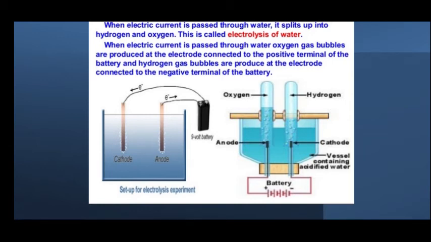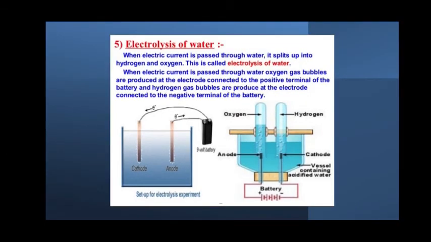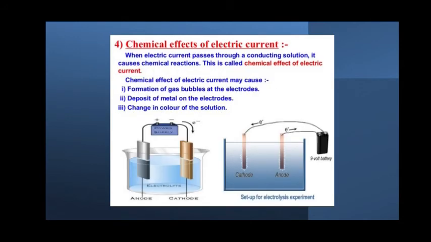No. Hydrogen will be collected in more quantity compared to oxygen. That is because in a water molecule there are two atoms of hydrogen and only one atom of oxygen. Wherever hydrogen is getting collected, there will be more gas. Wherever oxygen is getting collected, there will be less gas. So this is called electrolysis of water, and previously what we have studied is the chemical effect of electric current.